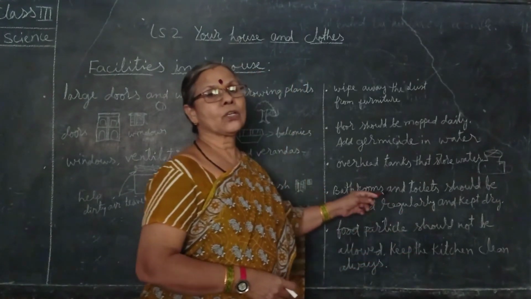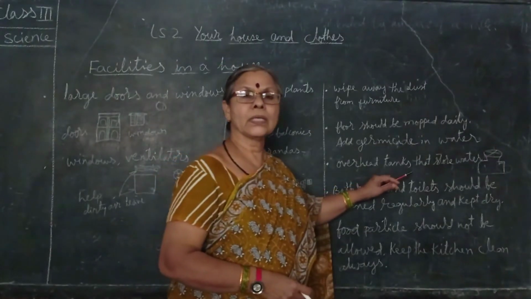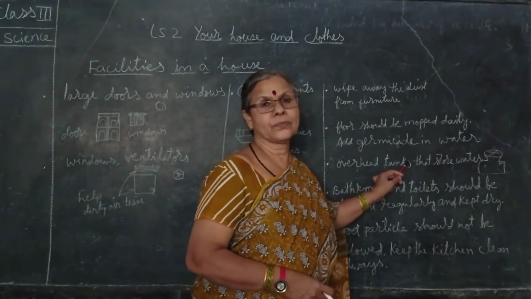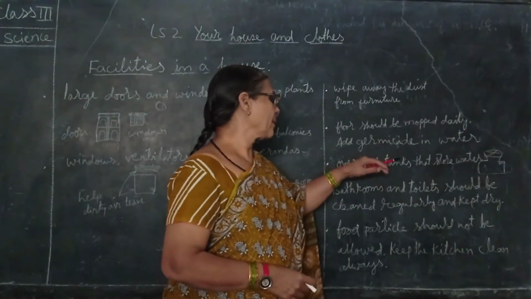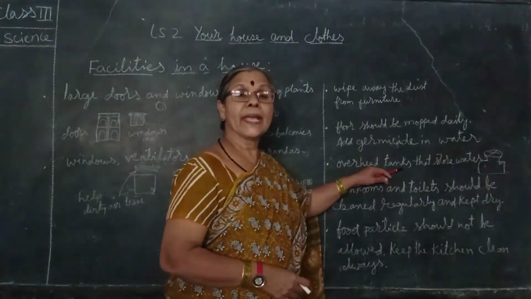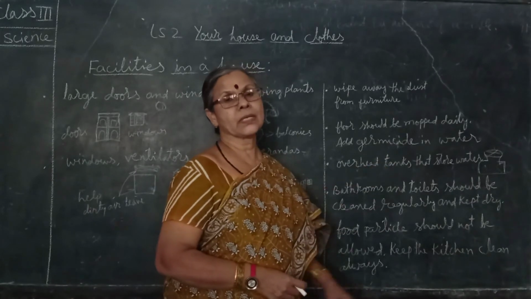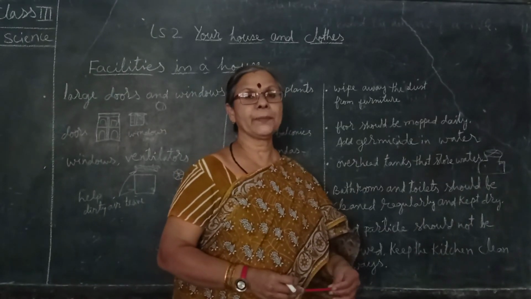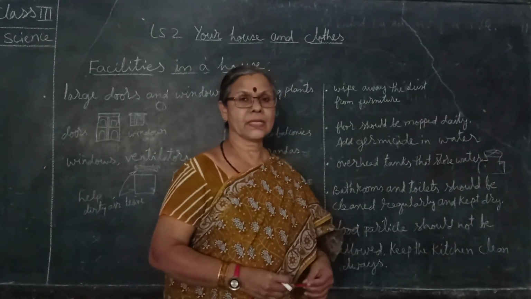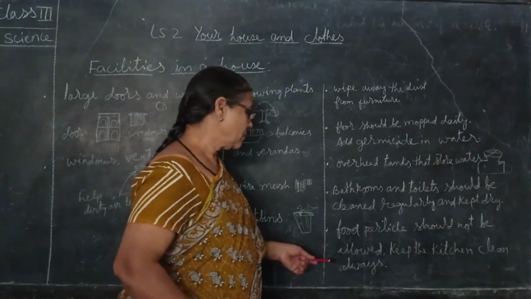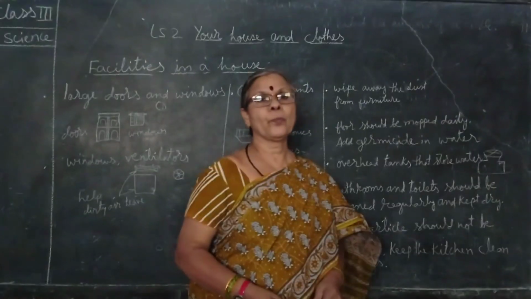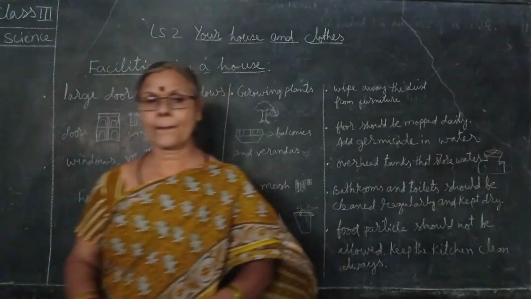In the toilets and bathrooms also we are keeping an exhaust fan. Air freshener also can be used in our houses to keep the air fresh. It gives fragrance, a good smell. So a few more points we'll see.